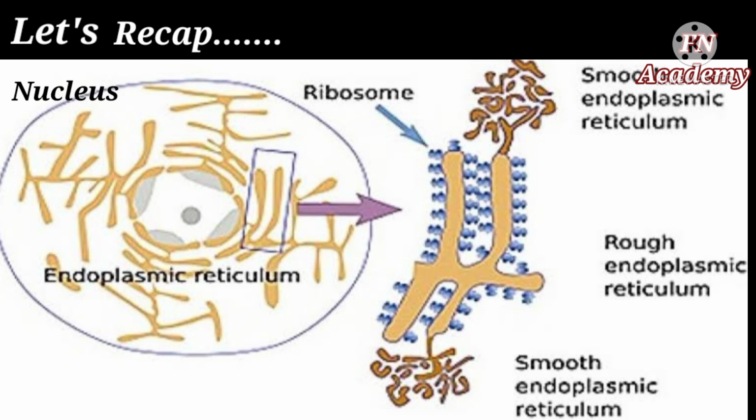And this brings us to the end of the endoplasmic reticulum. So, in this way, we have seen two organelles of the cell, that is the nucleus and the endoplasmic reticulum. So let's have a recap of the terms we just studied in this session. And also do catch up in the next session where we will be discussing the other cell organelles.